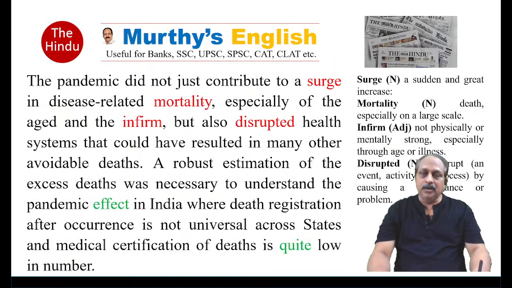The pandemic did not just contribute to a surge in disease related mortality, especially of the aged and the infirm, but also disrupted health systems that could have resulted in many other avoidable deaths. There are 3 to 4 words in this sentence, and let us see the meanings of the words first. Surge means what we have got so many times.